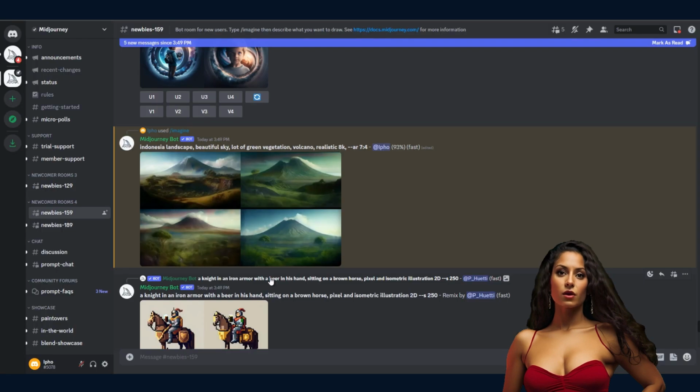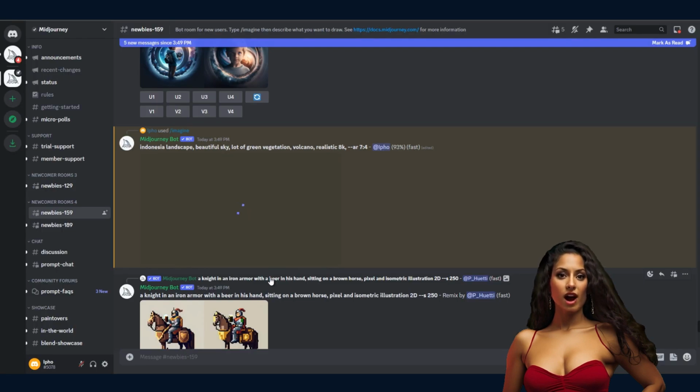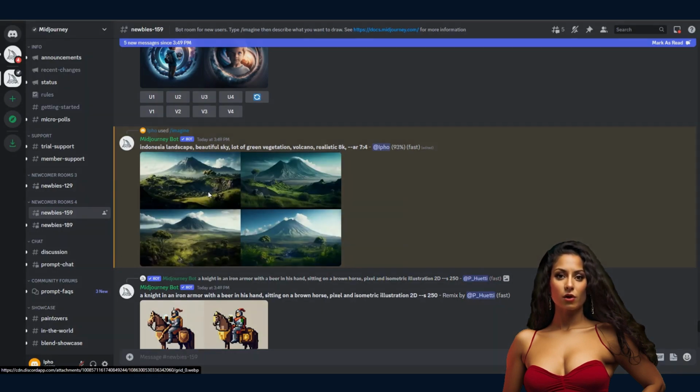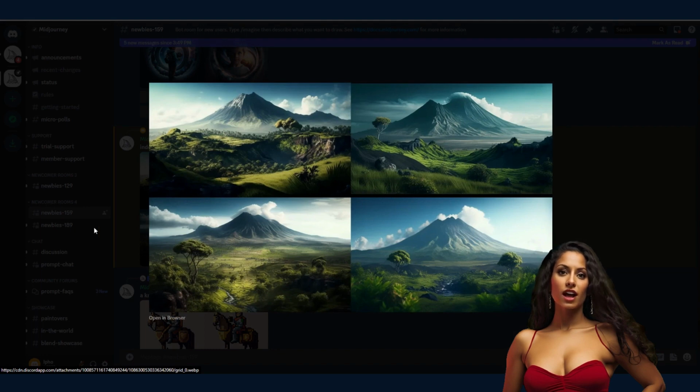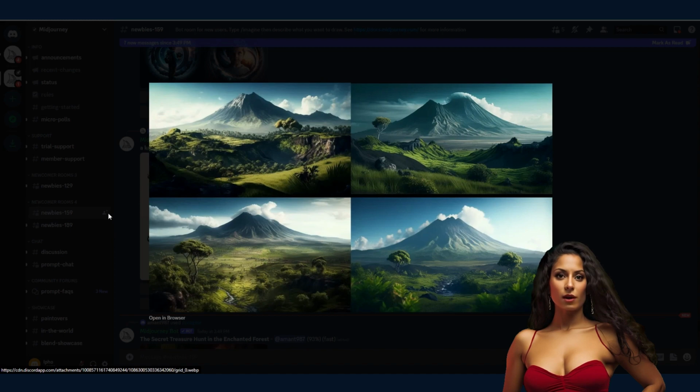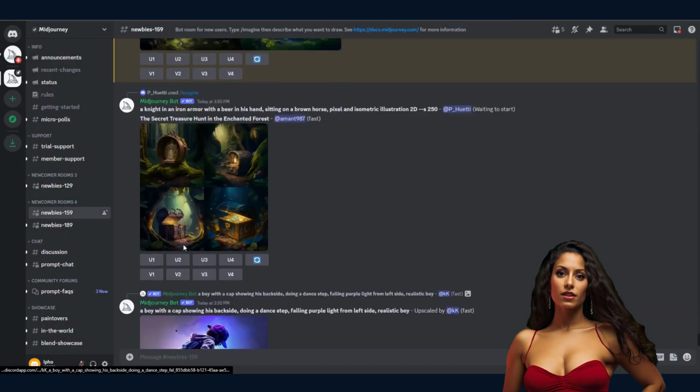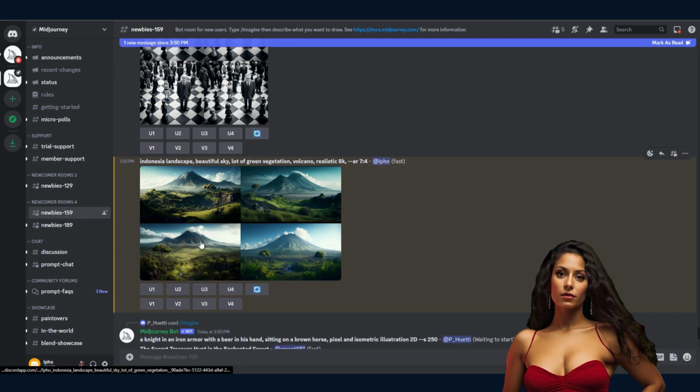Wait till Midjourney generates your image. It will always generate 4 images from which you can choose. You can create variations of any of the 4 images by clicking on V, or you can upscale an image by clicking on U if you are happy with the result. Let's upscale the first image. Wait till your image gets upscaled and save it. That's all. It is that simple.